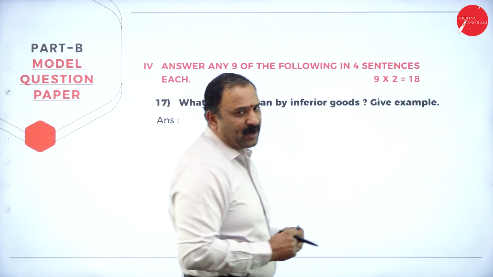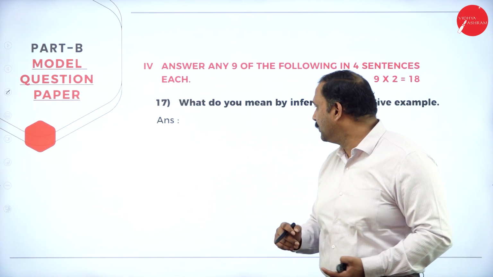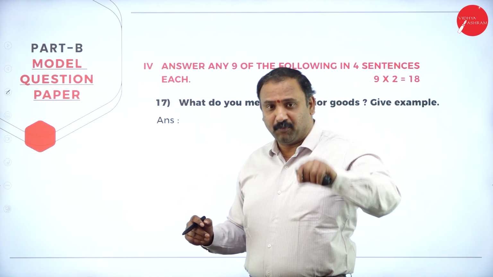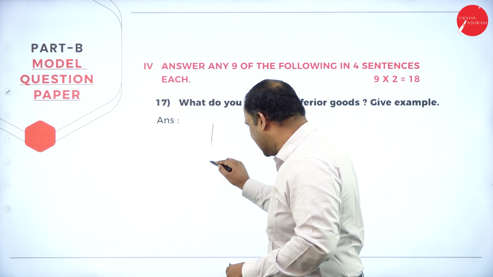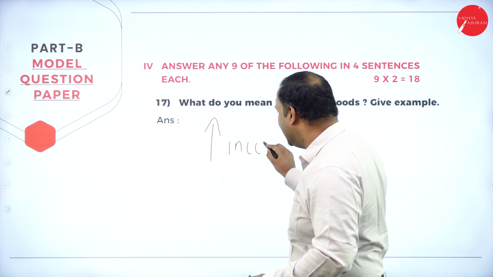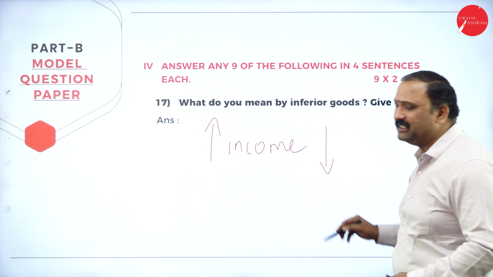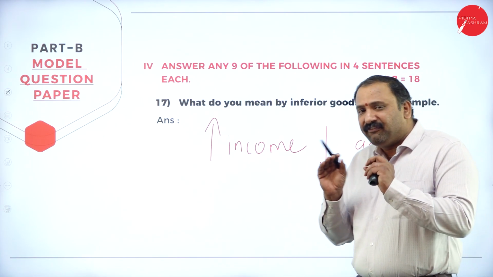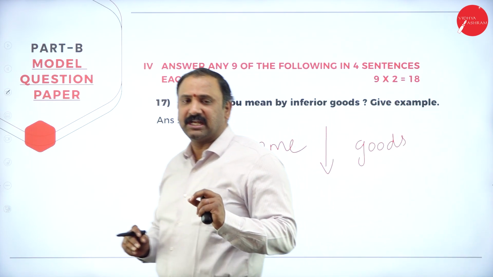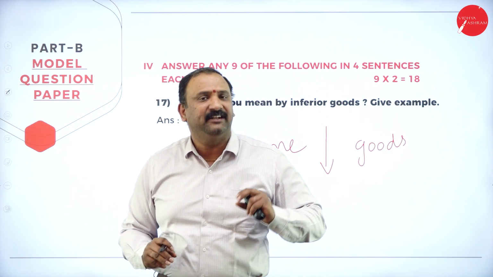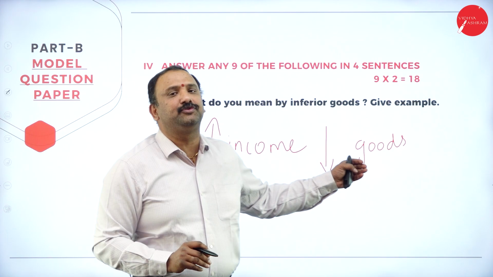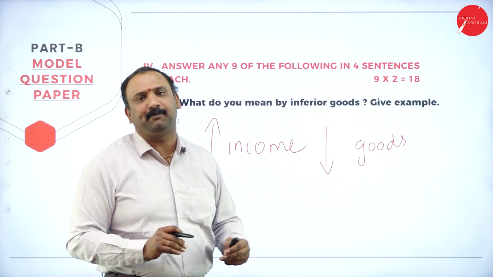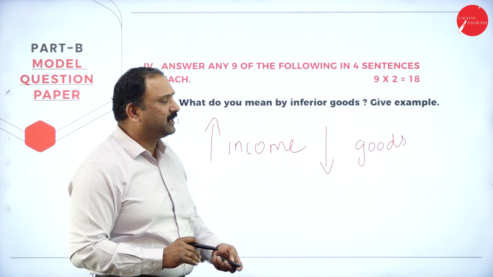We're going to answer the 2-mark questions coming into the picture, starting with: what do you mean by inferior goods? Inferior goods are those goods where a rise in income will lead to a decrease in the demand for the goods. Why? Because inferior is not about the quality of the goods. Inferior means that as the income rises, people will not choose those goods much. So a rise in income and a decrease in the preference for that particular good is what we mean by inferior goods.